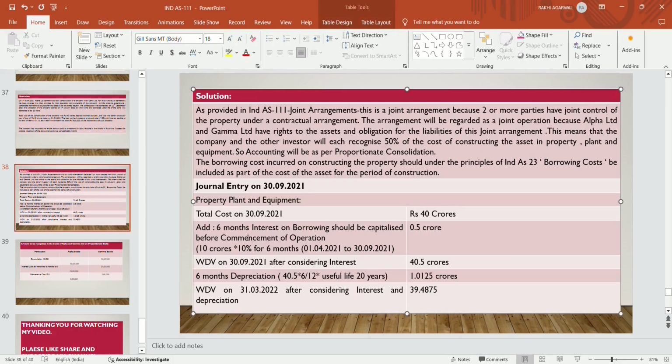Six months borrowing cost is to be capitalized before the commencement of the operation, that is 10 crores into 10% for 6 months. The WDV after giving the interest impact, that is on 30th September 2021, will be 40.5 crores cost. Now 6 months depreciation is to be charged over the useful life of 20 years. 40.5 into 6 divided by 12 becomes 1.0125 crores. Now WDV as on 31st March 2020 after considering the interest and depreciation becomes 39.4875 crores.